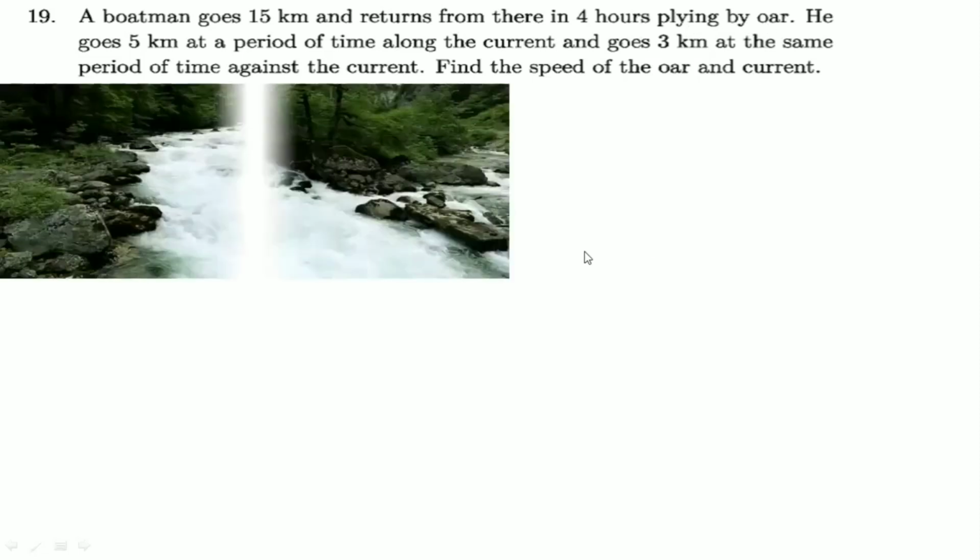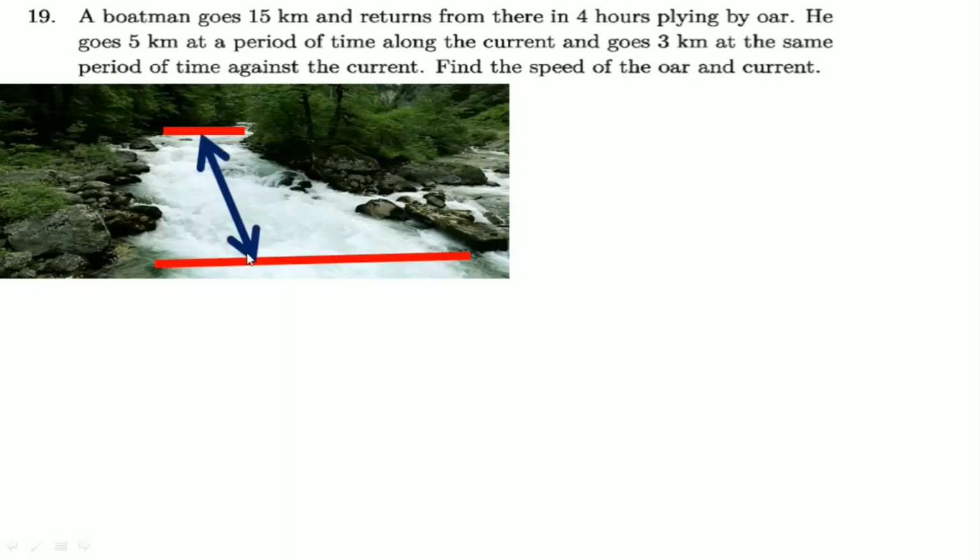Understand it very clearly: a boatman goes 15 kilometers and returns in 4 hours, rowing with an oar. What does it mean? Suppose this is the river, and the boatman goes from this point to that point, a total distance of 15 kilometers. So he will go and return in 4 hours.